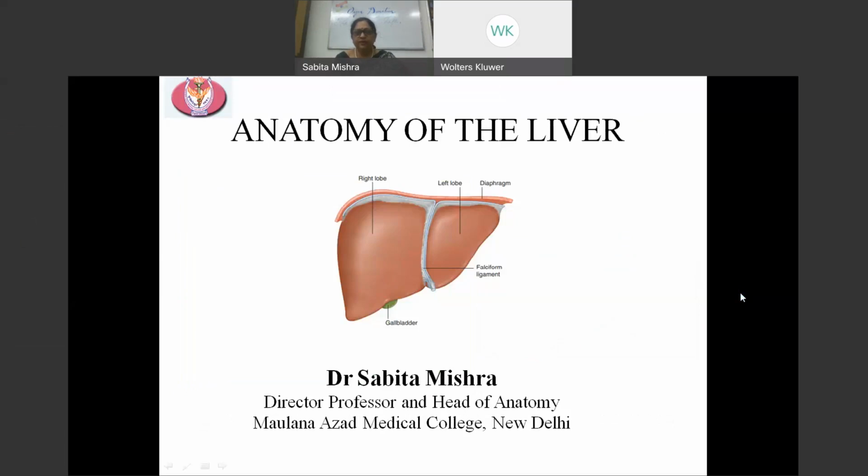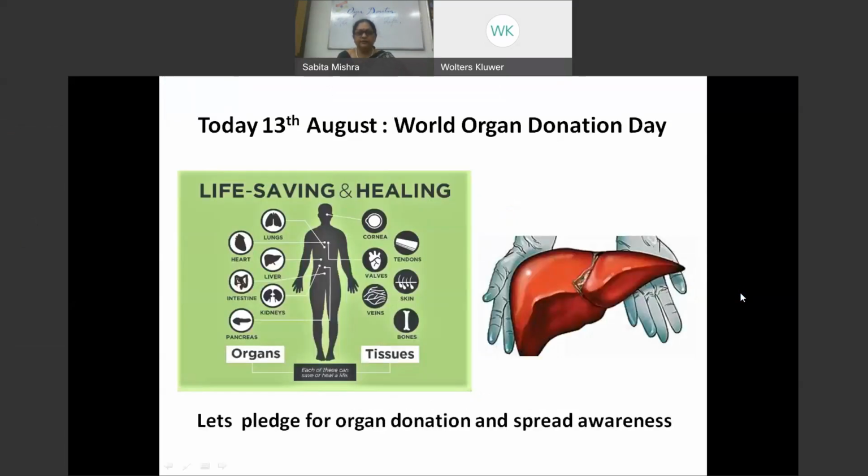So today's topic is anatomy of the liver. Today happens to be the 13th of August, and it's also World Organ Day. Let's all pledge for organ donation and spread awareness amongst us. One organ donor, one person, can save 8 lives. Liver is an organ which can be donated very easily.